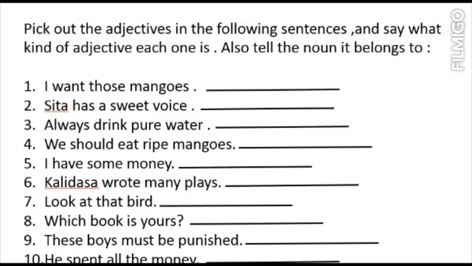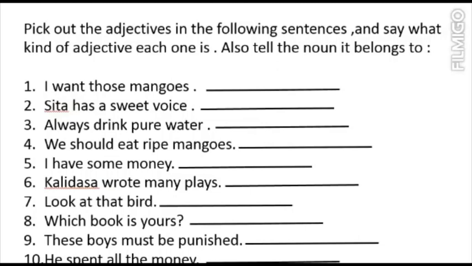The next one is, these boys must be punished. We are pointing to some boys, that these boys must be punished. So when we are pointing to something, that is called demonstrative adjective. So these here is the demonstrative adjective, and the noun is boys.